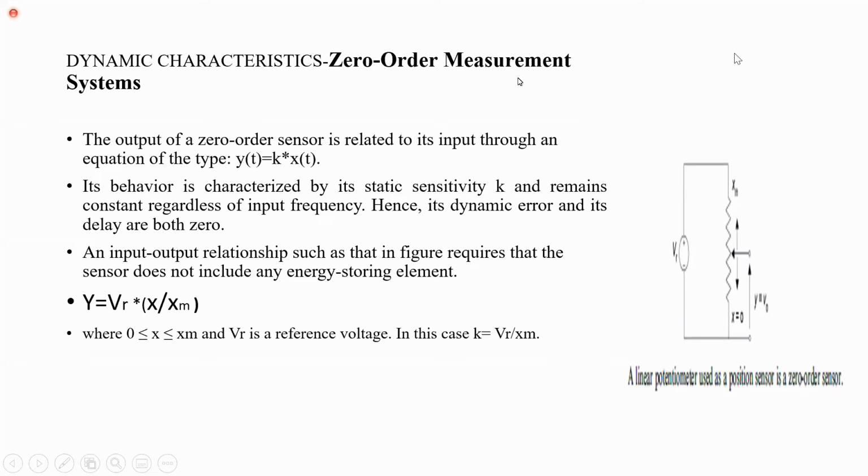Dynamic characteristics of zero order measurement systems. The output of a zero order sensor is related to its input through an equation of the type y of t is equal to k into x of t. Here x of t is input, k is the constant. What is this constant? Sensitivity, static sensitivity of the system. So here we can define output as y of t is equal to k into x of t. If you have variation in input, directly you can get different outputs.